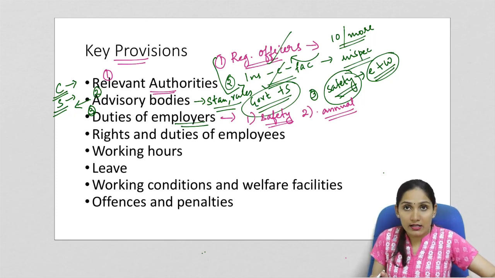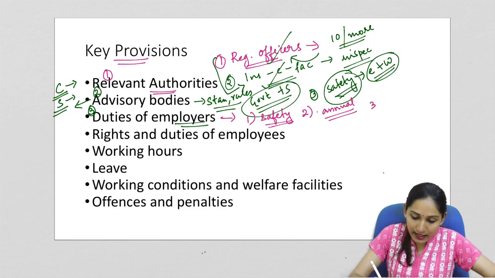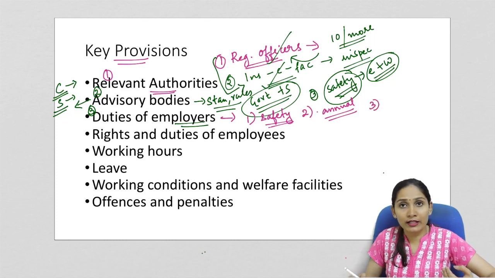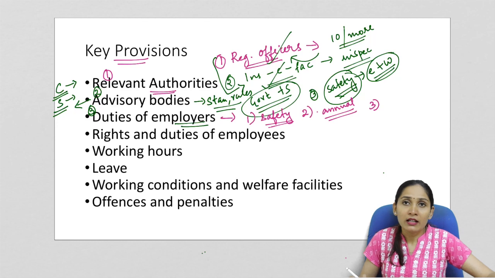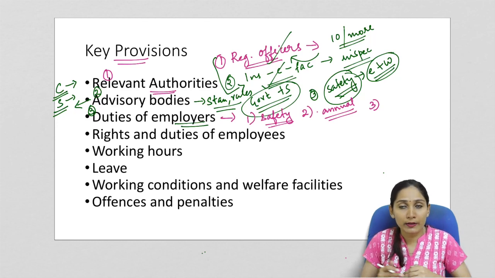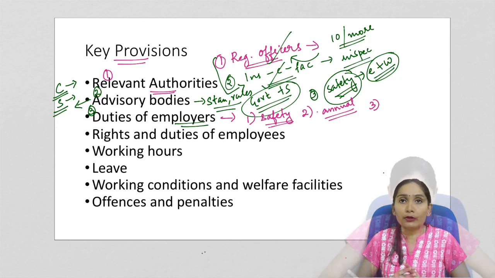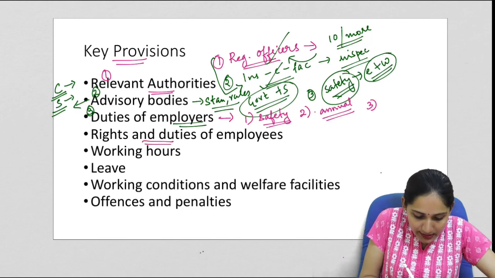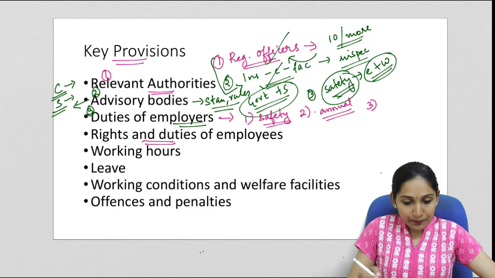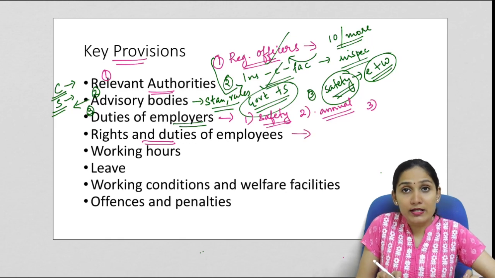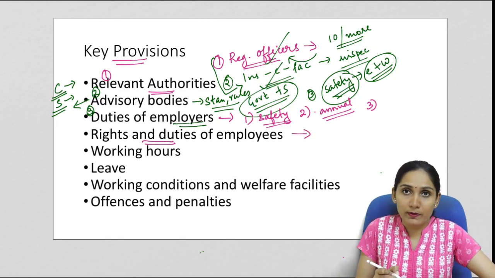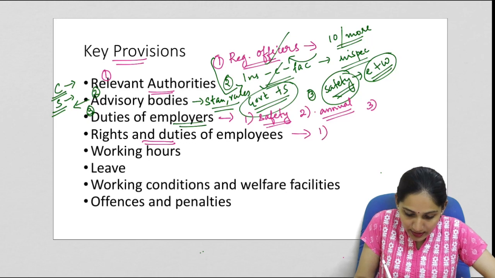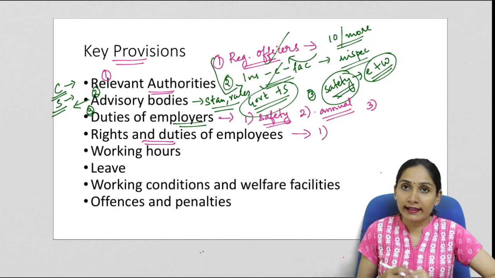And also there is a duty which is mentioned, that in case of any accident or in case of any death at the place of work, then the employer has the responsibility to inform this incident to the relevant authority. Now the bill or the code also talks about the rights and duties of the employees. Under the rights and duties of the employees, the workers also have certain responsibilities or duties. The first one is that they have to take care of their own health and safety.